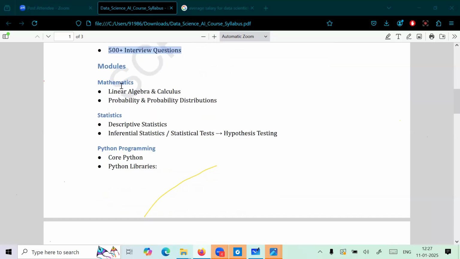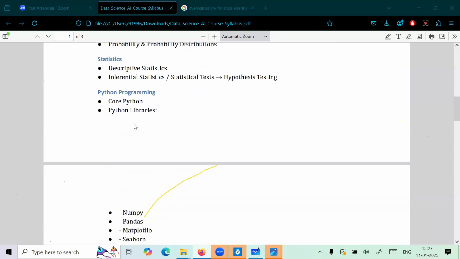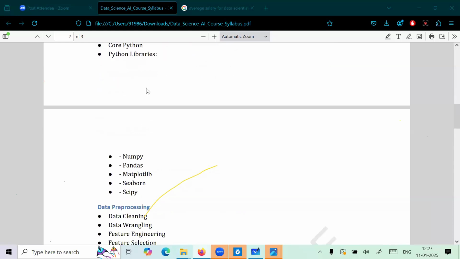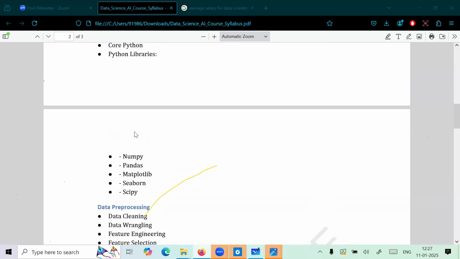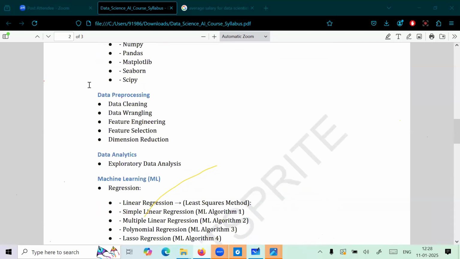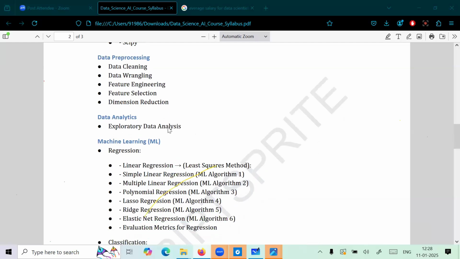And these are the modules, guys. We'll cover mathematics, statistics, Python core and advanced. After that, we'll cover Python libraries like NumPy, Pandas, Matplotlib, Seaborn, SciPy, Scikit-learn. These main libraries we'll cover. Then we'll jump into the data analyst role: data cleaning, data wrangling, feature engineering, feature selection, and dimensionality reduction. These are the data pre-processing steps that we'll learn in depth. After that, data analytics will finish, and machine learning will start. This is the complete role of the data scientist.